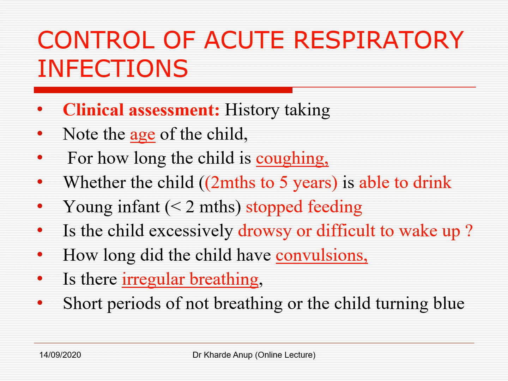So let's see the control of acute respiratory infection. First is the clinical assessment. The important thing in clinical assessment is history taking. So what points should we ask the parents in history taking? First, note the age of the child. Ask the parents how long the child has been coughing. If the child is 2 months to 5 years of age, check whether he is able to drink or not.